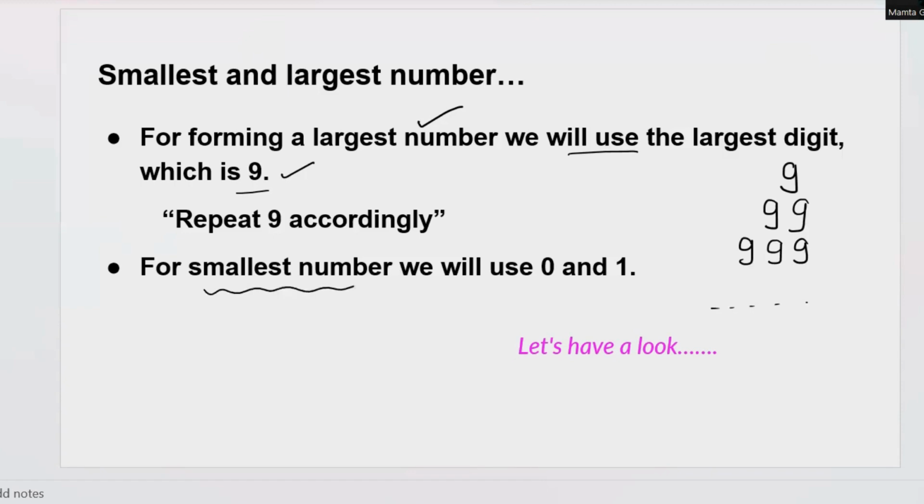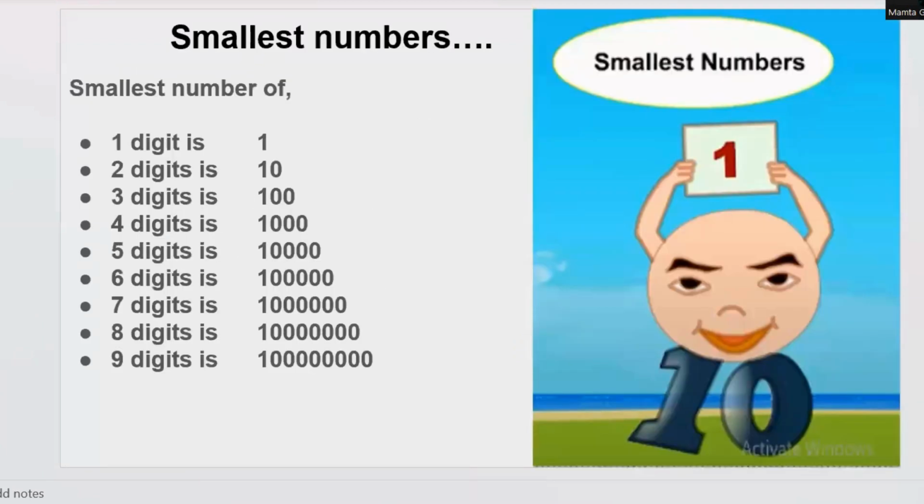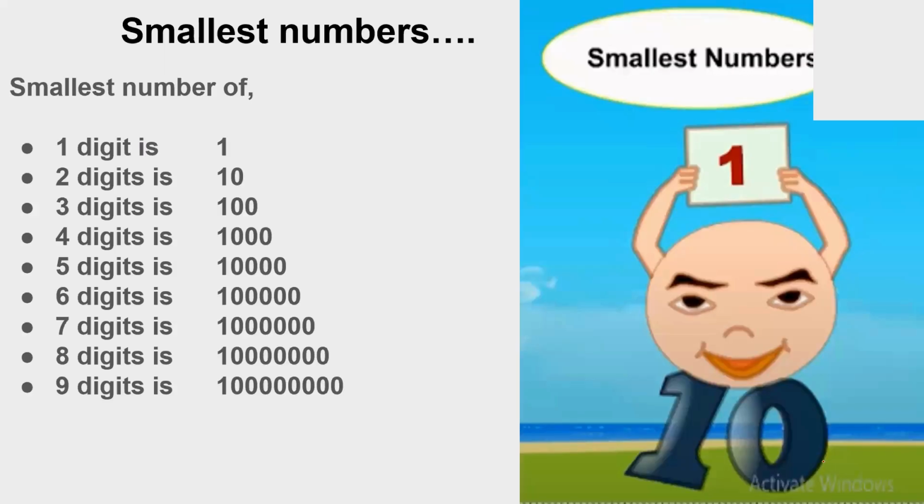Whenever I'm talking about the smallest number, we will use 0 and 1. So I will show you how we use 0 and how we use 1. What is the smallest 1-digit number? The smallest 1-digit number is 1. But for the smallest 2-digit number, it is 1 followed by 0.